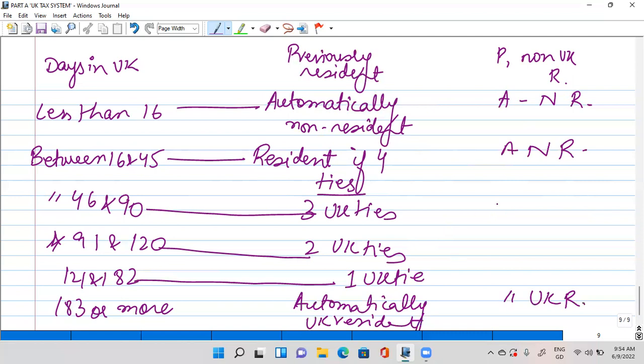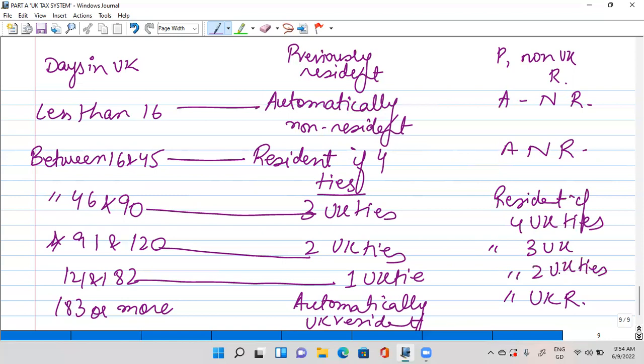And if previously he has been a non-UK resident, we will call him a resident if four UK ties are met. Then for 91 and over, we will move forward accordingly. This table will be given to you in the exam. You don't need to remember it. You just need to understand.